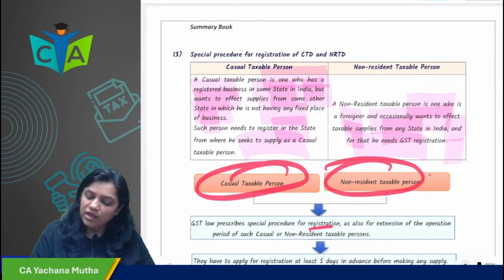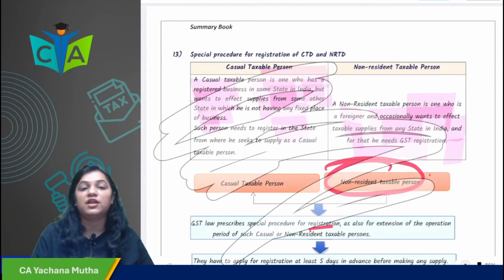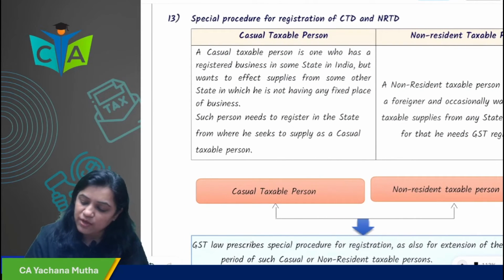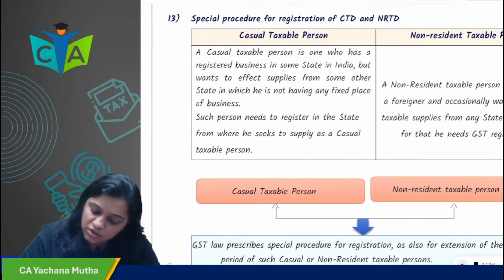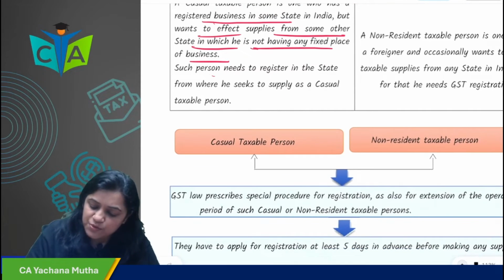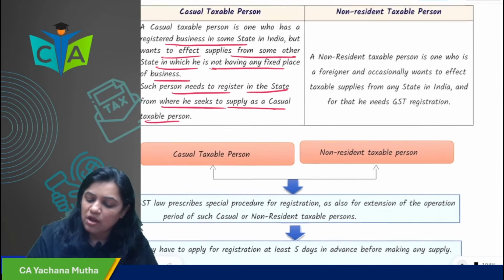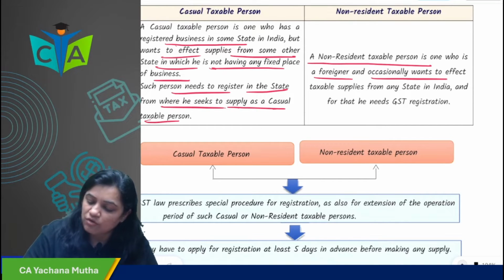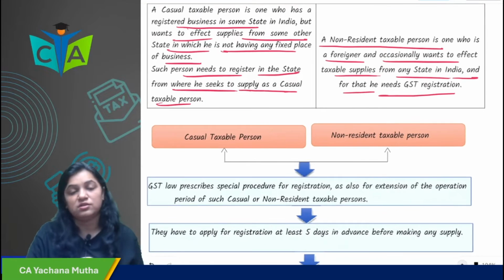Okay. Now, in case of casual taxable person, non-resident taxable person, you remember. Who is a casual taxable person? A person who has a registered place in some state in India but wants to effect supply from another place in which he is not having any fixed place of business. Such a person needs to register in the state where he seeks to supply. Who is a non-resident taxable person, NRTP? One who is a foreigner and occasionally wants to effect supply from a state in India. For that he needs GST registration.